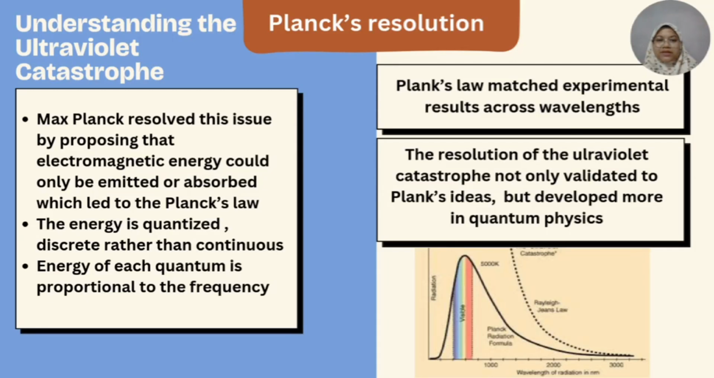After that, in Planck's resolution, Max Planck resolved this issue by proposing that electromagnetic energy could only be emitted or absorbed in discrete amounts, which led to Planck's law. The energy is quantized, discrete rather than continuous. Max Planck also said that the energy of each quantum is proportional to the frequency. Planck's law matched experimental results across wavelengths, as shown in the graph. The resolution of the ultraviolet catastrophe not only validated Planck's idea but also developed quantum physics further.